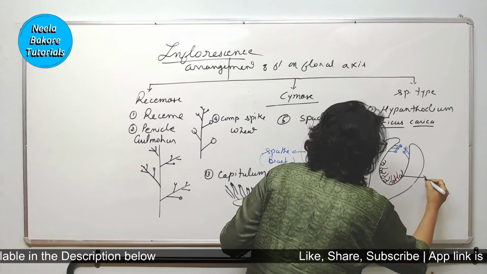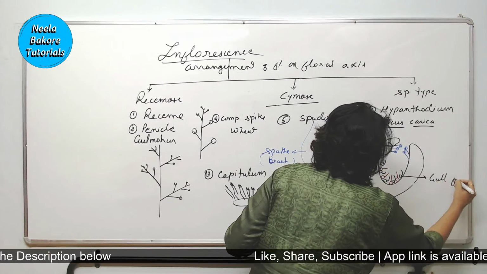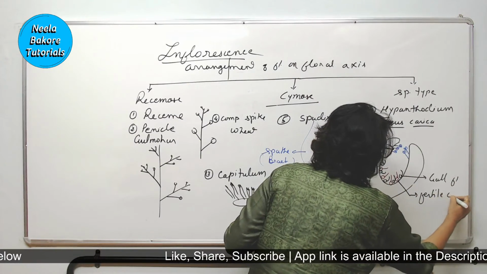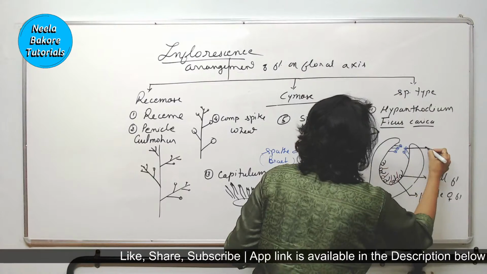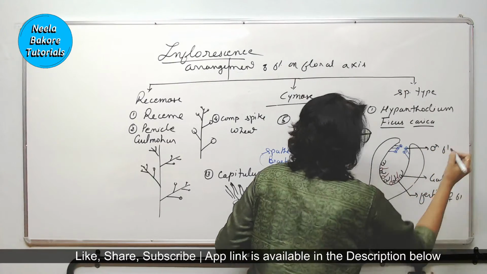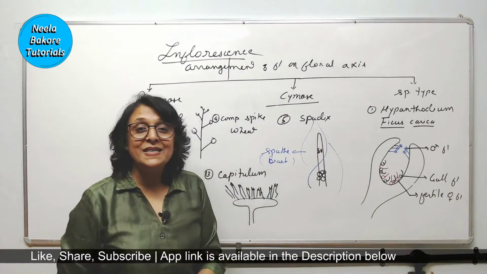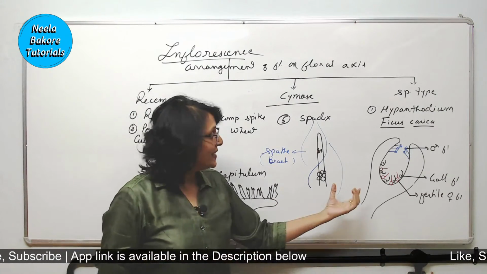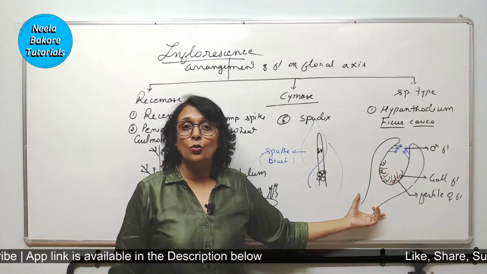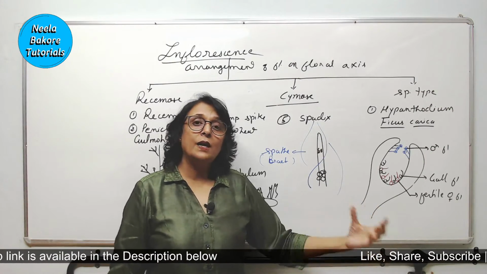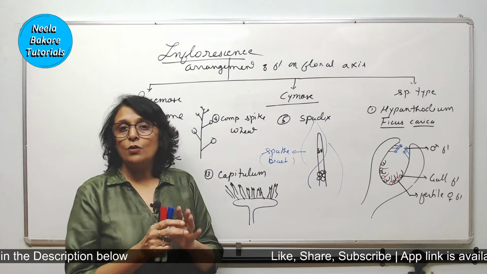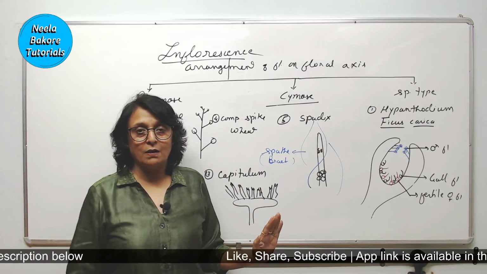So these black ones are gall flowers, the red ones are the fertile female flowers, and these blue ones are the male flowers. Male flower is represented by stamen, female flower is represented by pistil. This is fig, hypanthodium inflorescence. There are two more, verticillaster and cyathium, but we don't have these in our syllabus anymore.